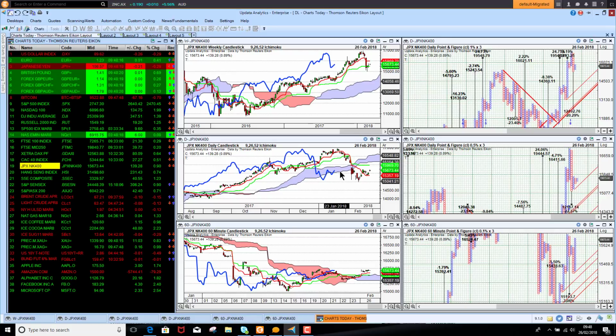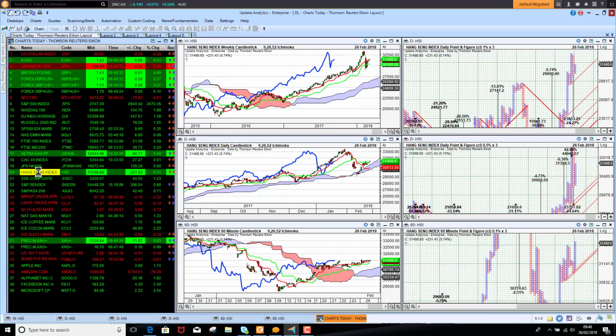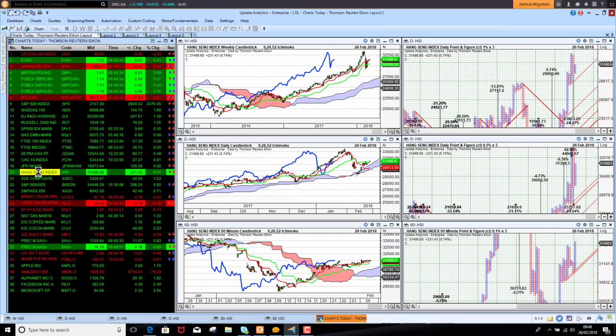We'll look back at that in one day and say, yeah, that was finding support. So at least we are recovering above the cloud there. But of course, we do need to push higher to be sure of that. And the Hang Seng is looking bullish above the cloud. It definitely found support on the medium-term cloud.